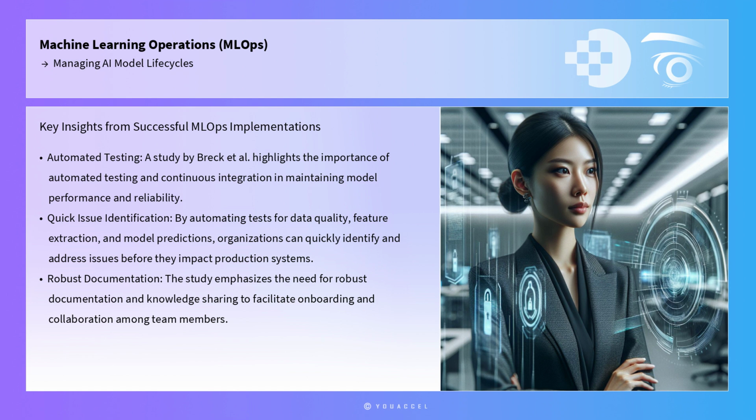Case studies of successful MLOps implementations provide valuable insights into best practices and common pitfalls. For example, a study by Breck et al. highlights the importance of automated testing and continuous integration in maintaining model performance and reliability. By automating tests for data quality, feature extraction, and model predictions, organizations can quickly identify and address issues before they impact production systems. Additionally, the study emphasizes the need for robust documentation and knowledge sharing to facilitate onboarding and collaboration among team members.